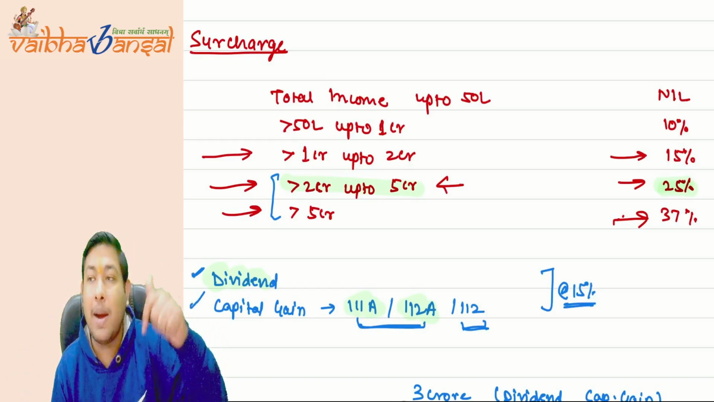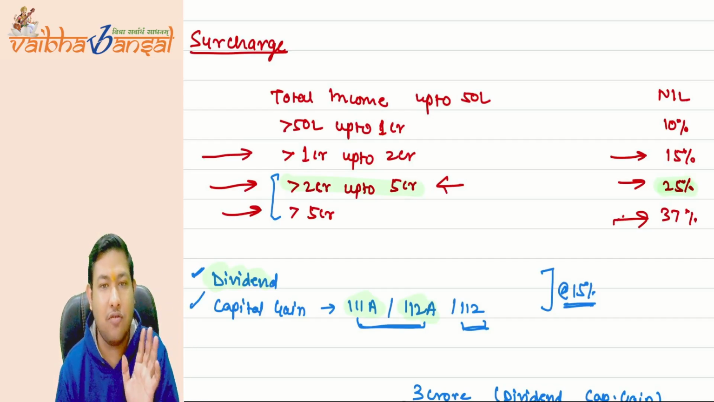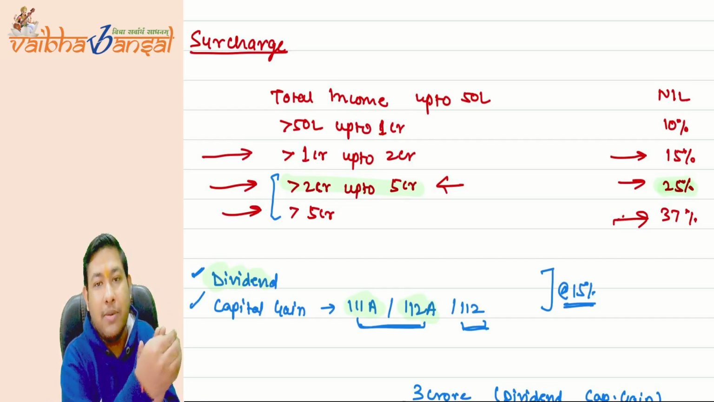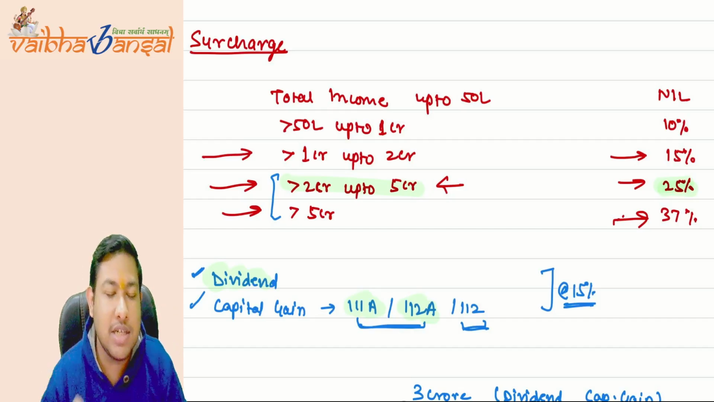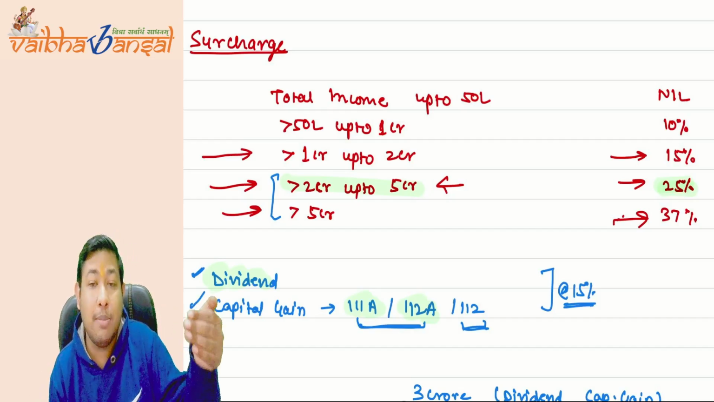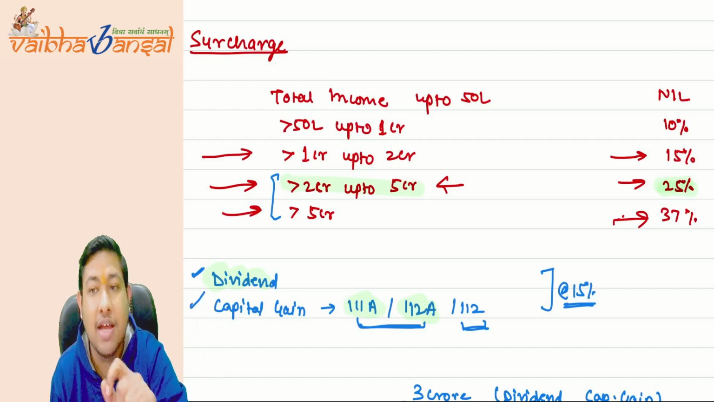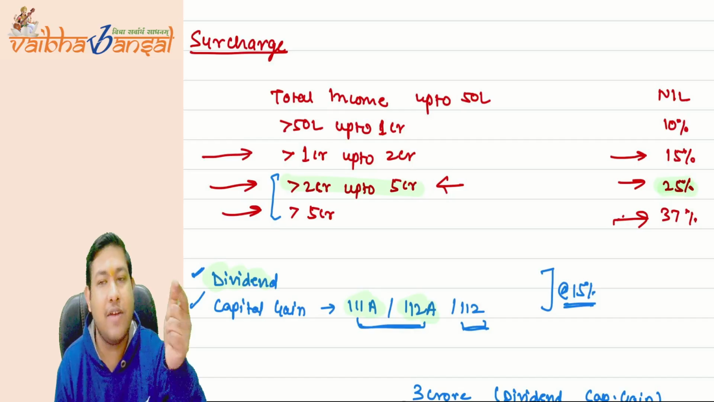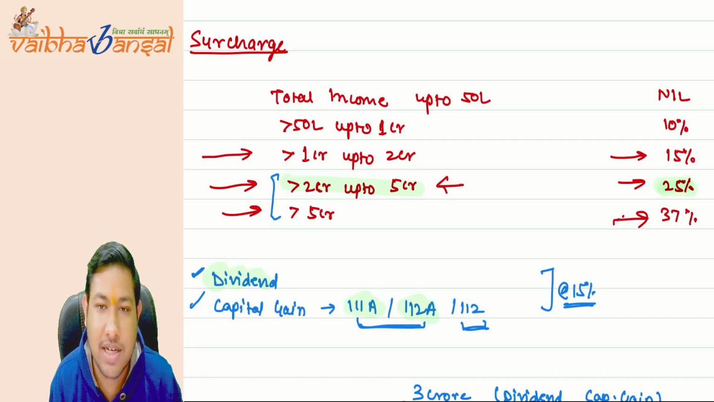Above 50 lakhs, up to 1 crore, there will be a surcharge of 10%. Above 1 crore, up to 2 crore, there will be a surcharge of 15%. Then above 2 crore, up to 5 crore, it is 25%, and above 5 crore it will be 37%. I hope it is clear.